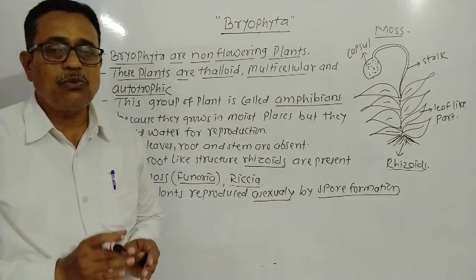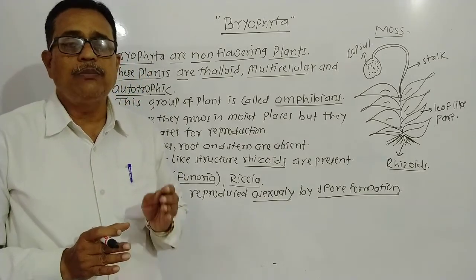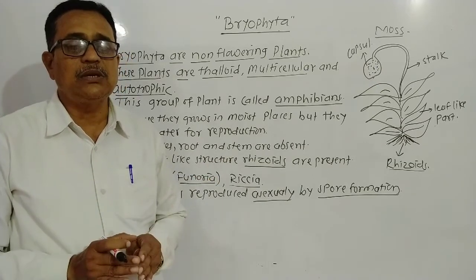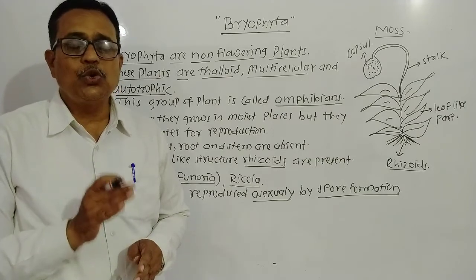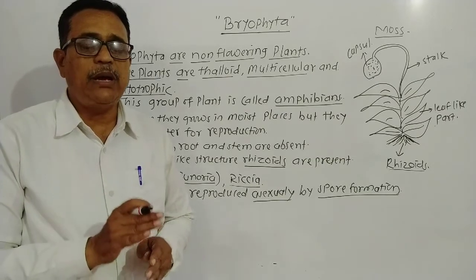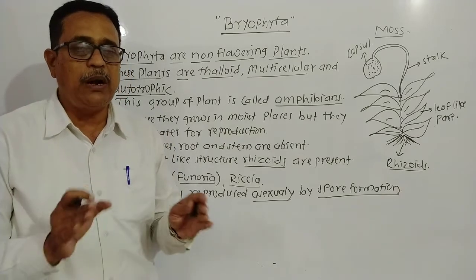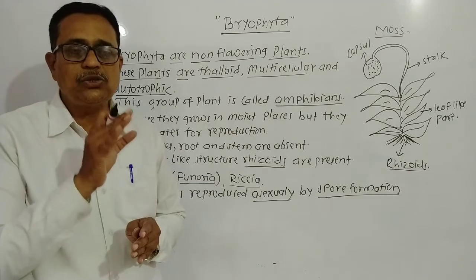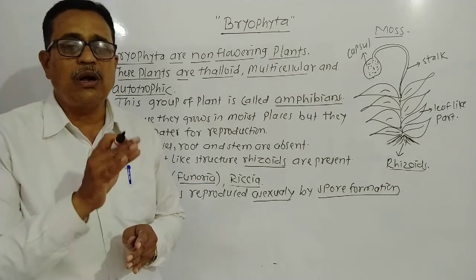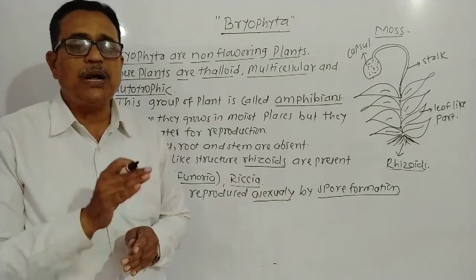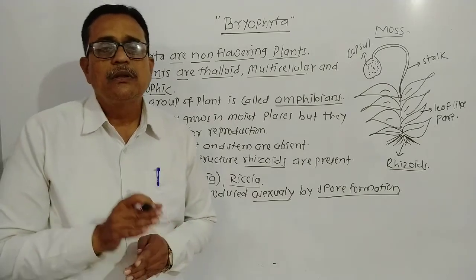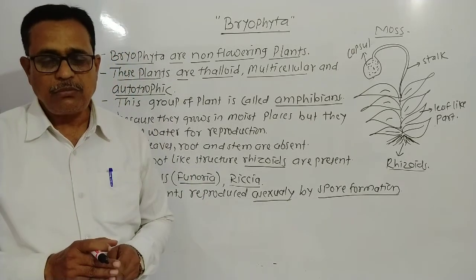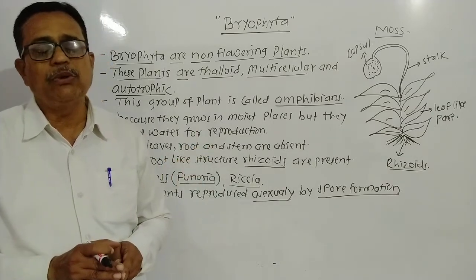What is the meaning of thalloid? The body structure is a thallus. Thallus means there is no true root, stem or leaves, no distinct parts of the plant body, only a soft thallus-like structure, and that is called a thalloid plant. Hence these plants are called thalloid plants. These Bryophyta are multicellular, meaning they have a number of cells, and have an autotrophic mode of nutrition.